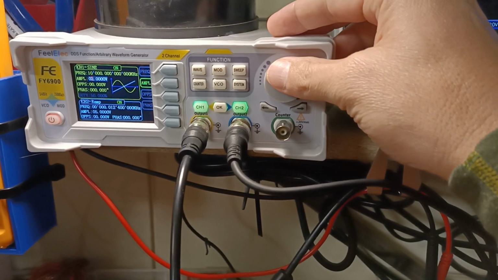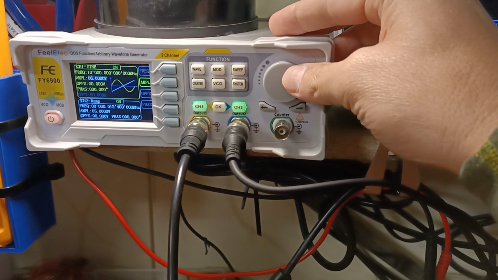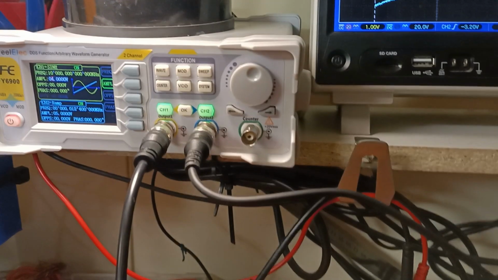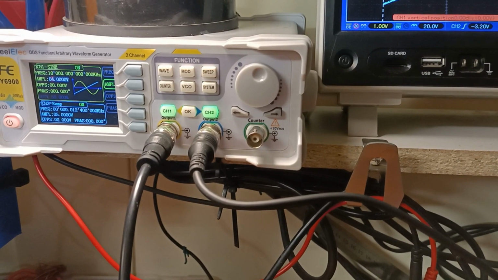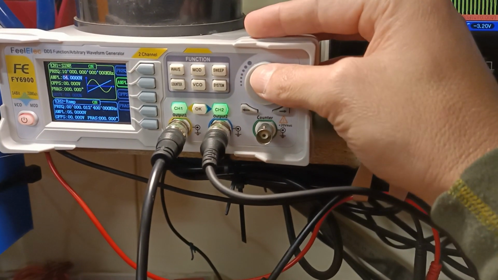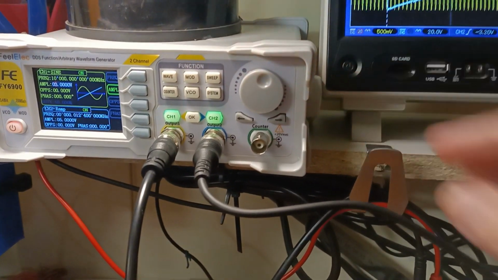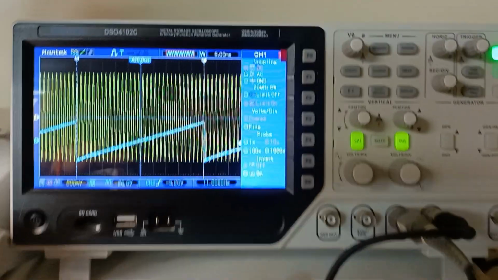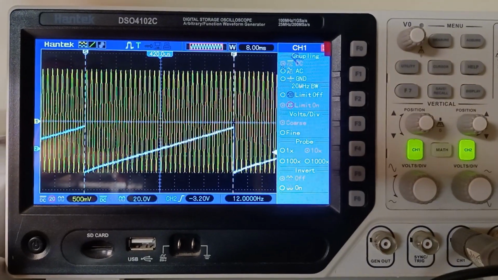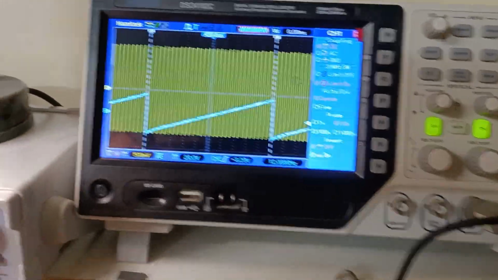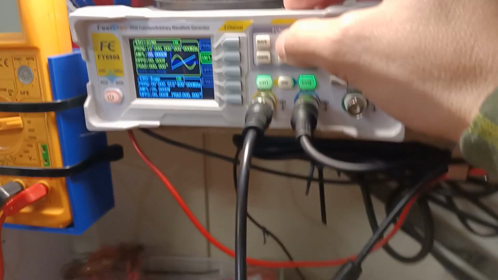I'm going to have to take it down because my function generator won't go higher, and I'm going to then make this bigger so we can drop this down. There we go. So that's pretty much bang on there. And then we'll turn on the modulation again.